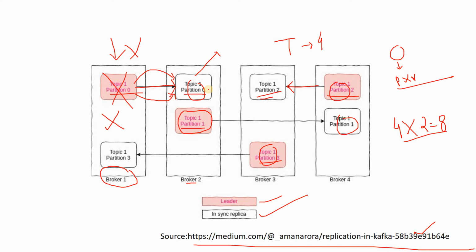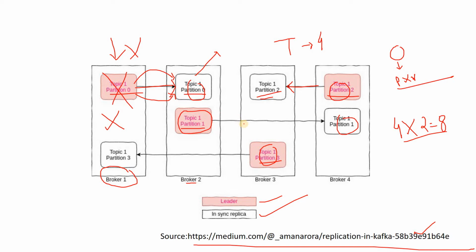Kafka will automatically make this particular partition the leader. So you just remember this, that when a broker goes down, Kafka automatically selects one of the in-sync replicas and makes that one the leader. And after that, that in-sync replica which is converted to leader will serve all the read and write requests. Okay, as simple as that. So I hope the picture is a little bit clear to you.